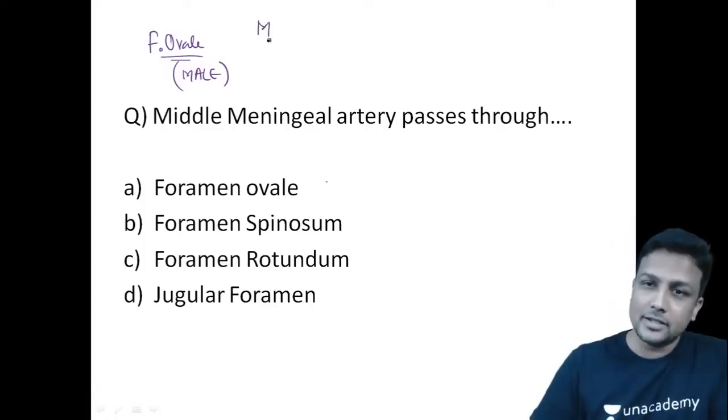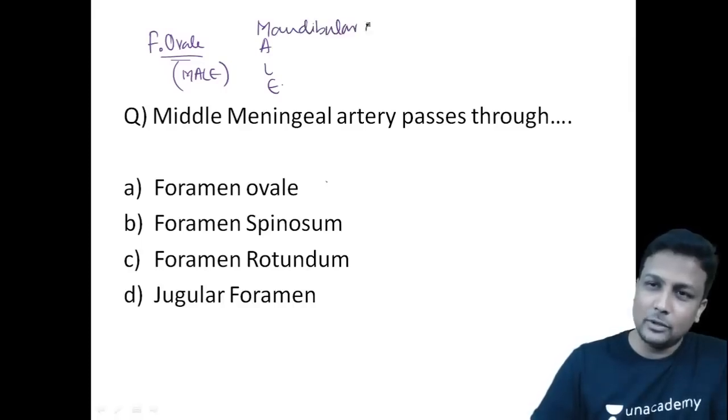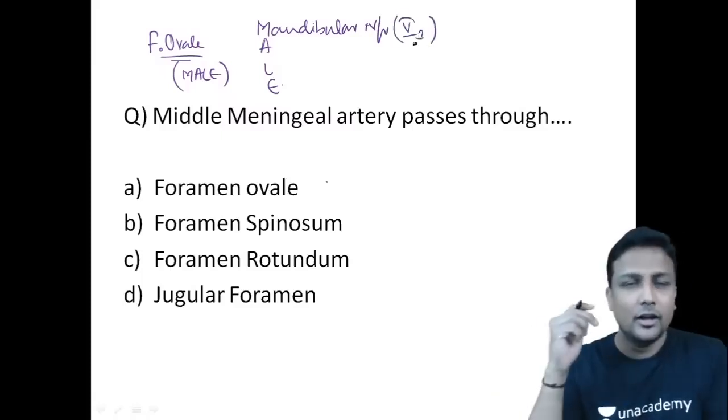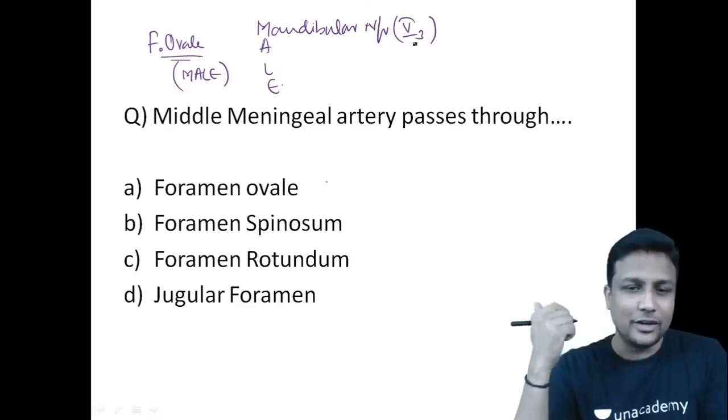Remember, MALE passes through ovale. Mandibular nerve. What is the number, sir? 5-3. Trigeminal nerve, that is the third branch of the trigeminal nerve, sir.